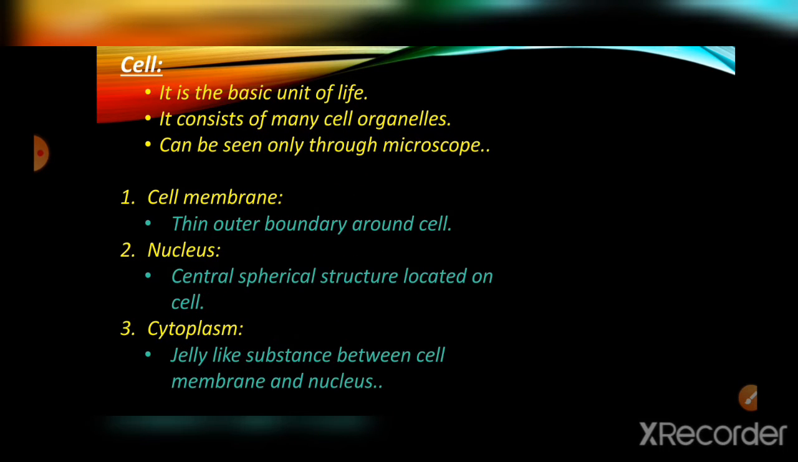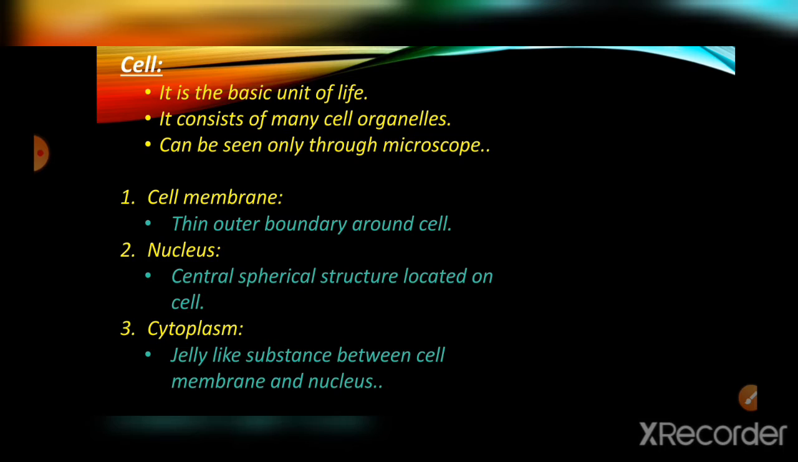Okay, then cell. What is a cell? Actually, cell is the basic unit of life. Our body has millions and millions of cells. It consists of many cell organelles. A cell can be only seen through a microscope. Then think how small it will be. It is so small and present in billions and billions. It consists of many small cell organelles in it.